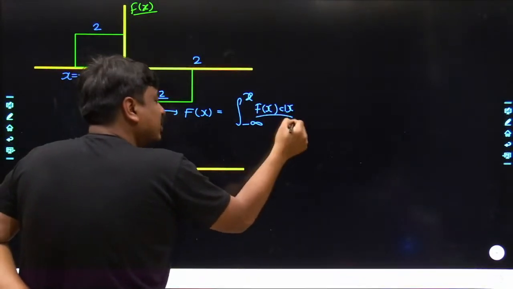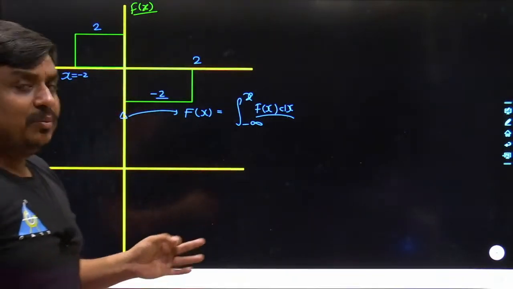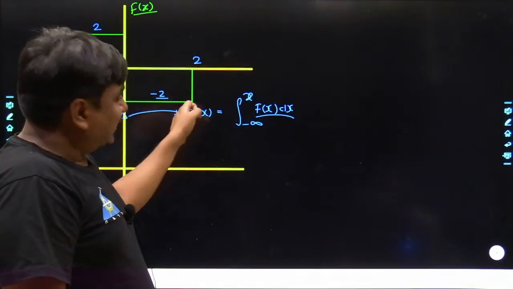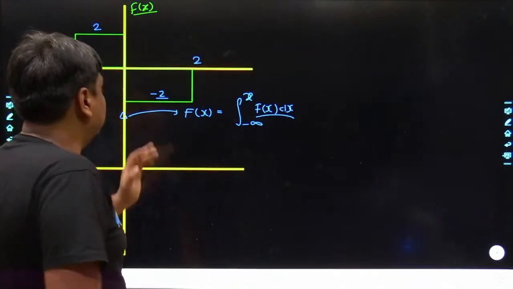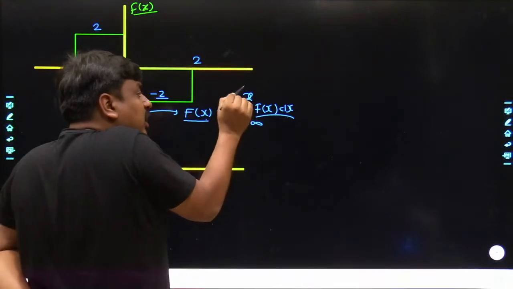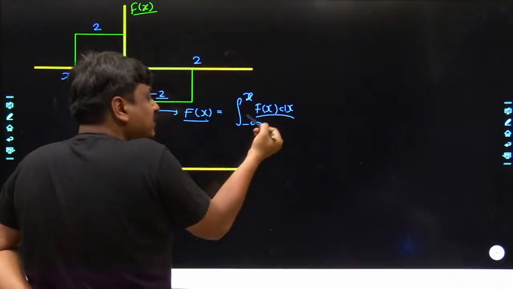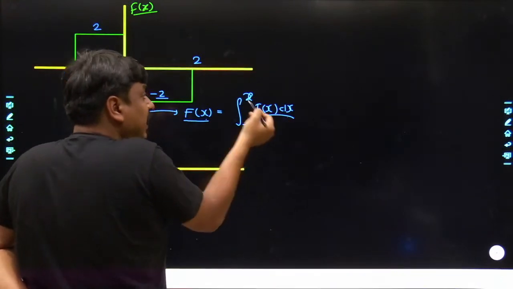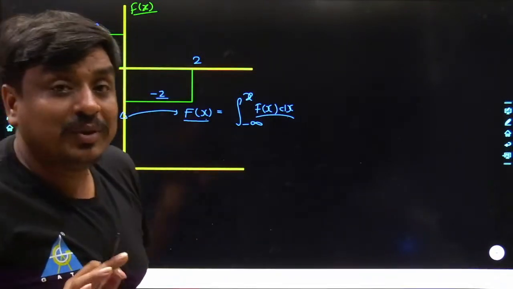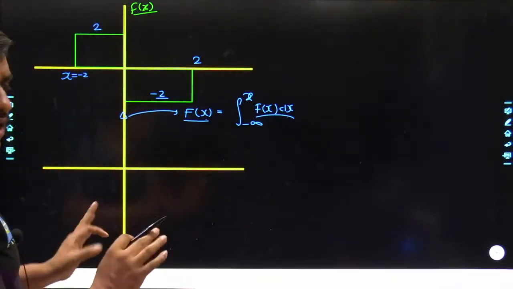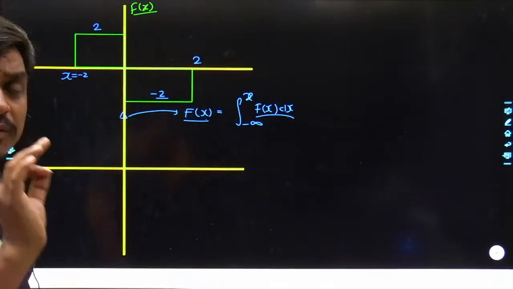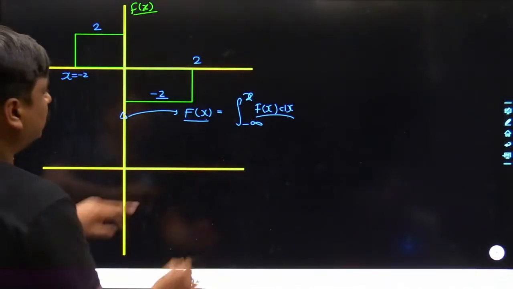May I know what that actually means? Could you understand what that means? That means at any point x, or at any value of x, the capital F of x would be defined as the signed area under the curve bounded by f of x from minus infinity to the point x at which the analysis is being made. Could you understand what I am saying? Should I repeat once again? This is an utterly important concept because this concept is equally valid once we study the concept of probability distribution as well as density.